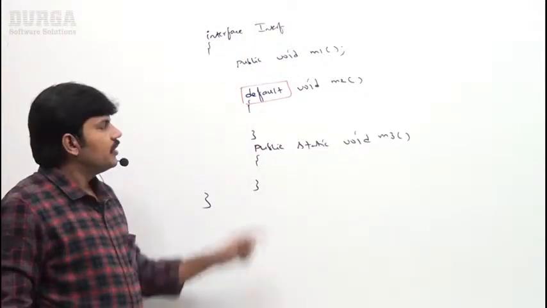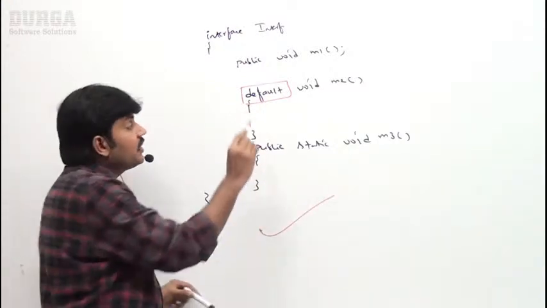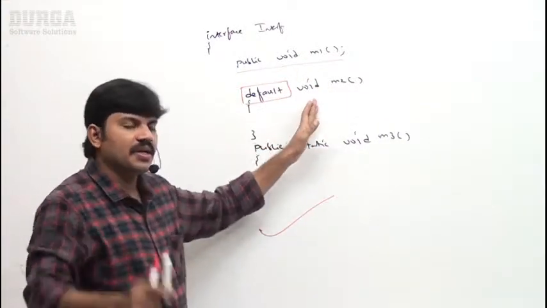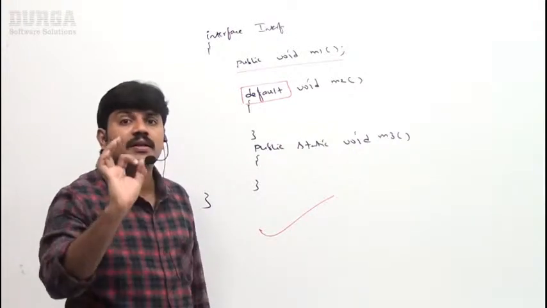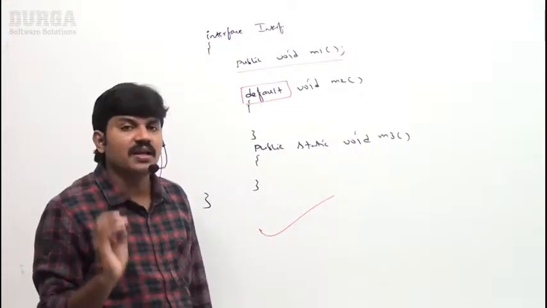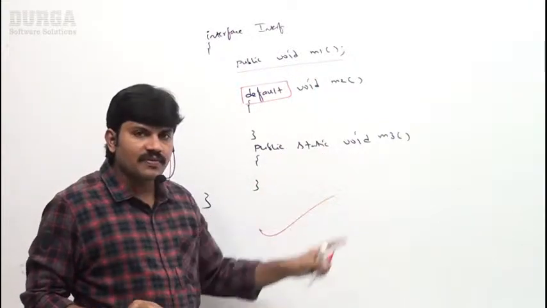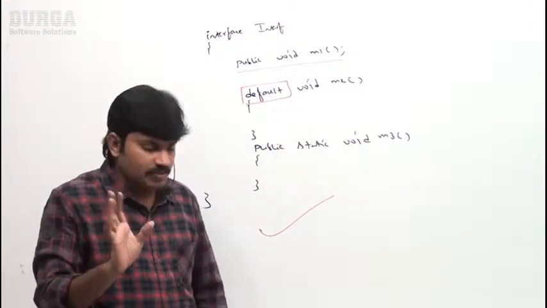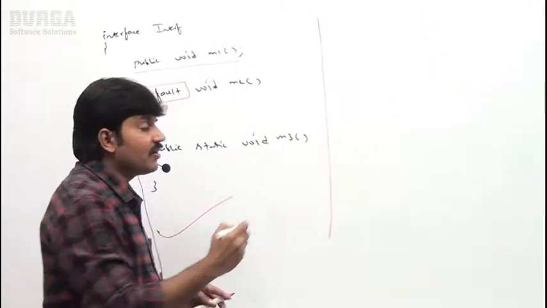Can you please spell out, is it a functional interface or not? Yes, because it contains how many abstract methods? Only one abstract method. If you want, you can take any number of default methods and any number of static methods, no problem at all. A functional interface should contain only one abstract method. Restrictions are always applicable only to abstract methods. Default methods and static methods, you can take any number. But what is the purpose of default and what is the purpose of static, I will explain. With this knowledge, is it a functional interface or not?